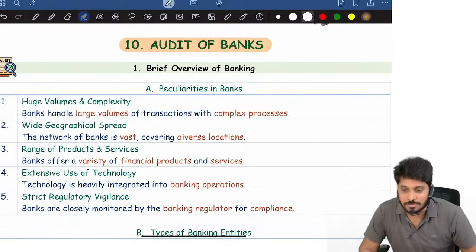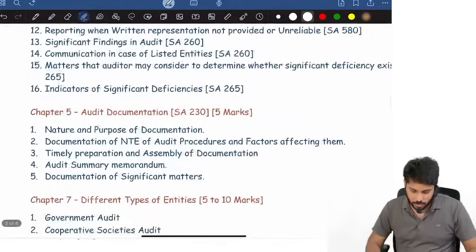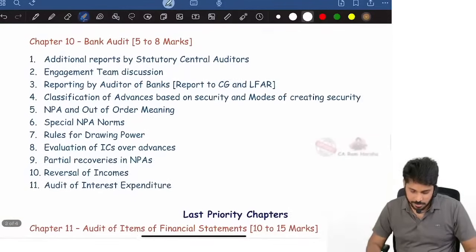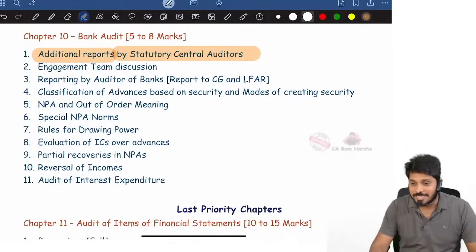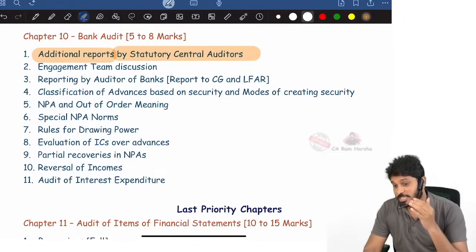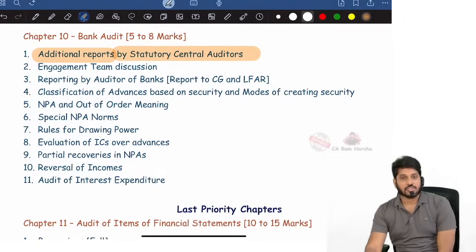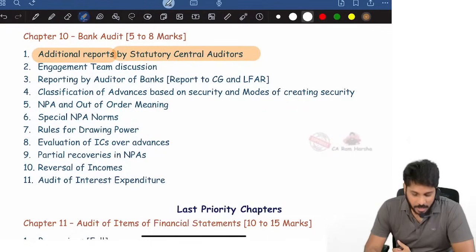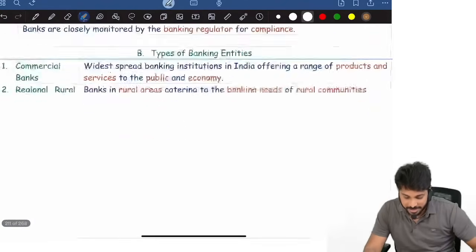Audit of banks. Now look at what the expected questions are. In bank audit, what are the expected questions? Additional reports by the statutory central auditor. So what are the various additional reports? Yes, very good. Everyone is replying yes, completed revision. Okay, fine. So now let's proceed with bank audit. What are the various additional reports that will be reviewed by the statutory central auditor?